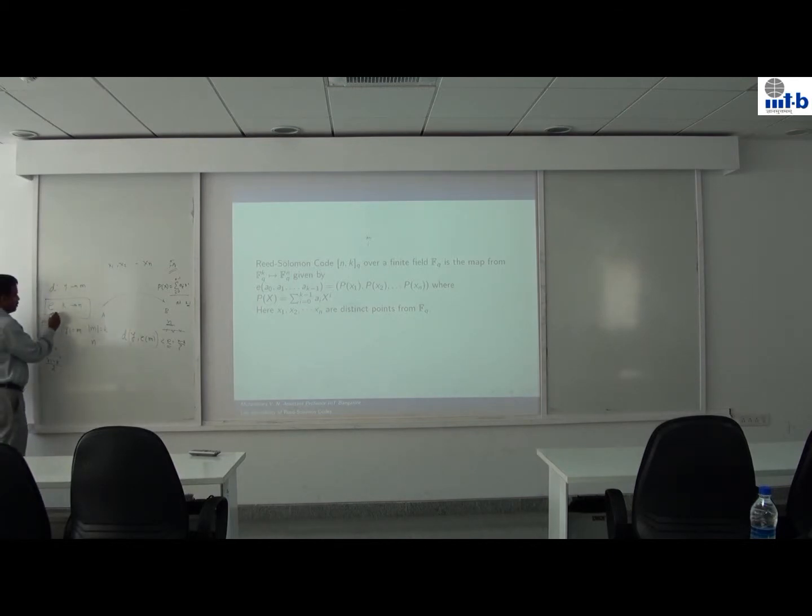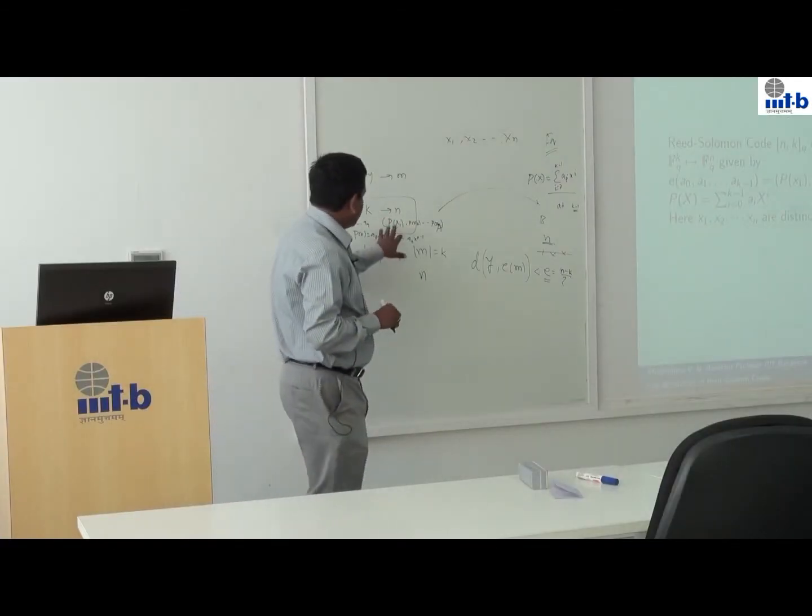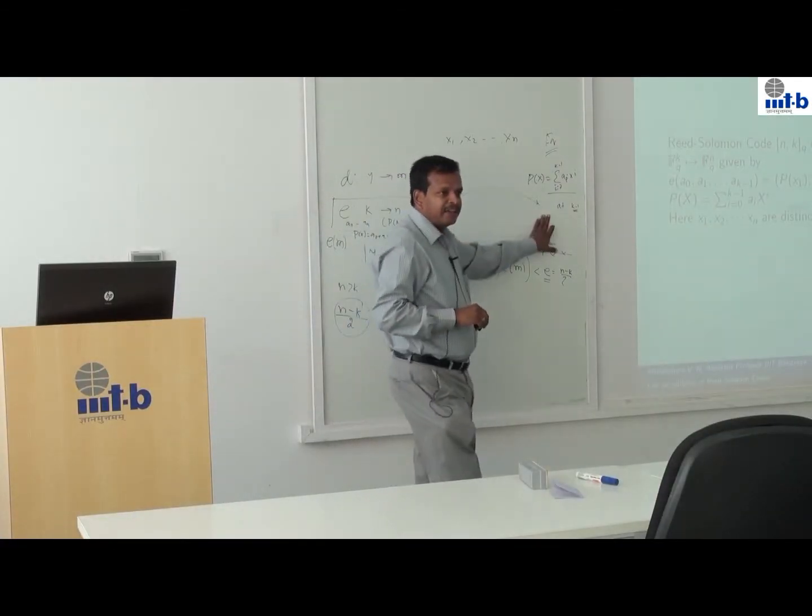So I have a0, a1, ..., ak minus 1. I construct the polynomial p of x, which is a0 plus a1 x plus ... plus ak minus 1 x to the power k minus 1, and what I send is essentially x1, p of x1, x2, p of x2, the evaluations at these points, right? There are n points which I have chosen, so I'll get n points. So that's what I send to party B.